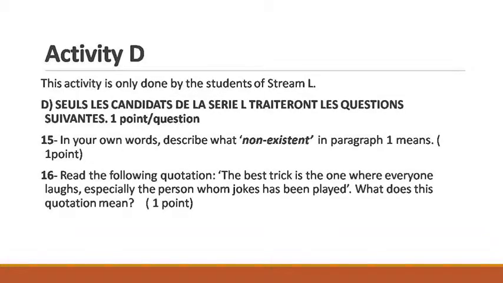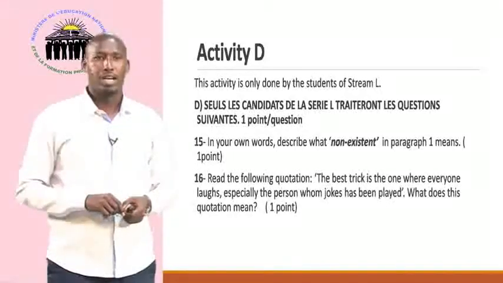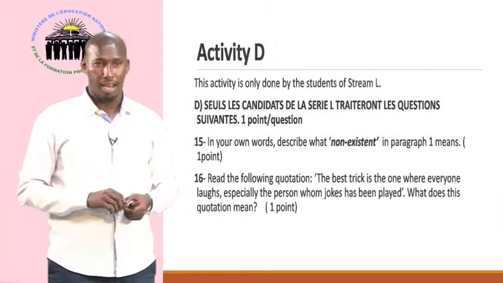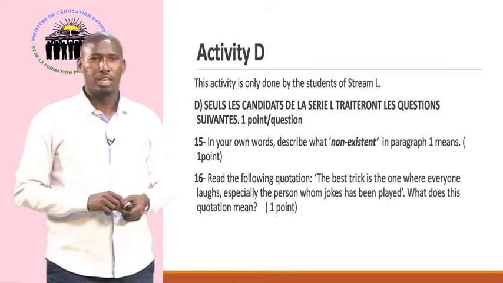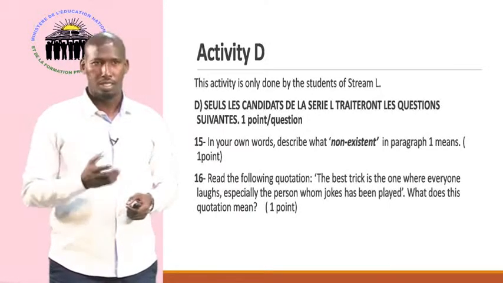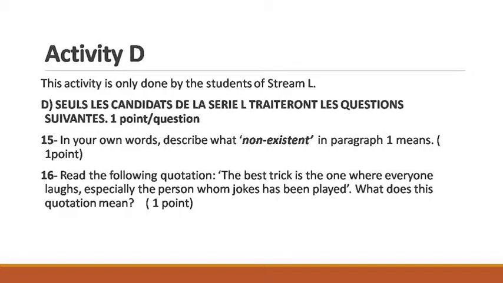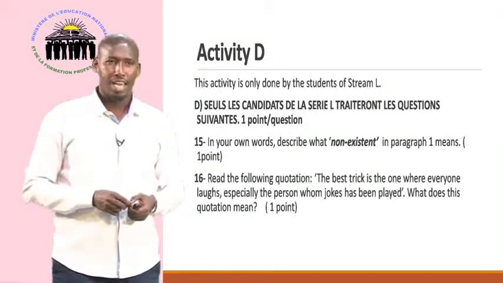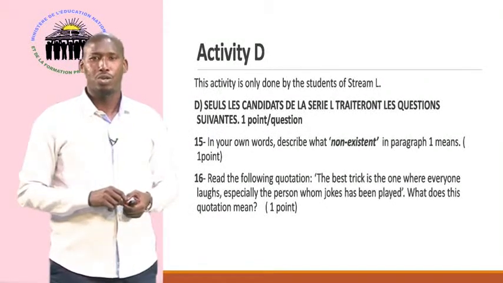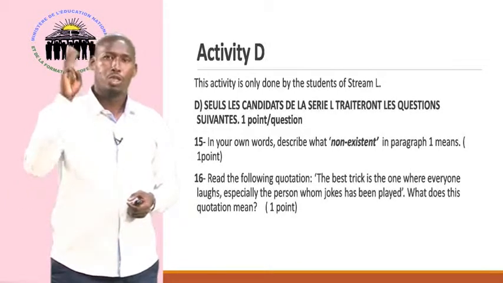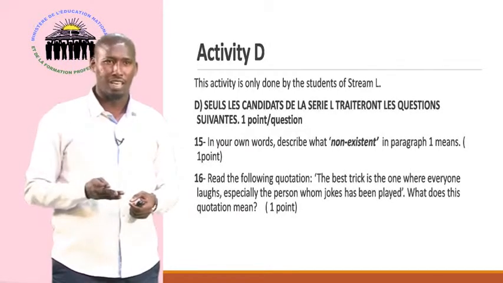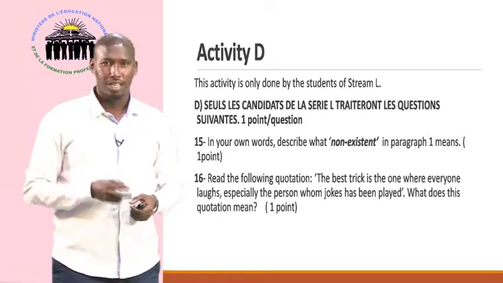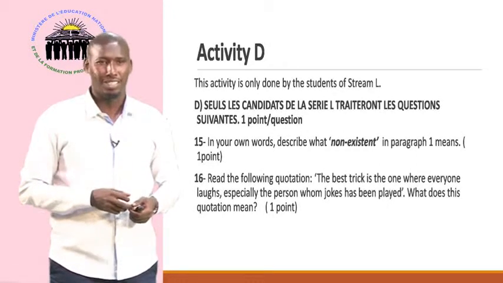The following activity, which is activity D, is only done by students of stream L. And the instruction is already given in French, which says, "Seuls les candidats de la série L traiteront les questions suivantes." There are 2 additional questions for stream L. And this time you are going to use the 3rd technique. We have seen skimming, scanning. The 3rd one was opinion. So here you are going to use opinion.